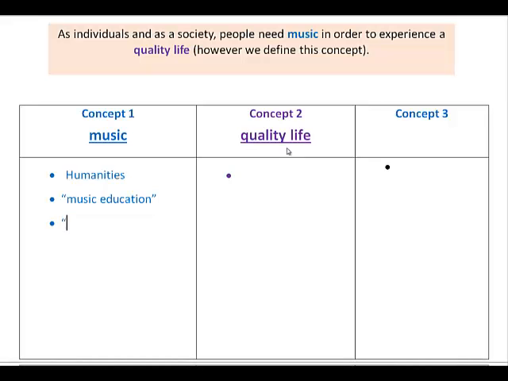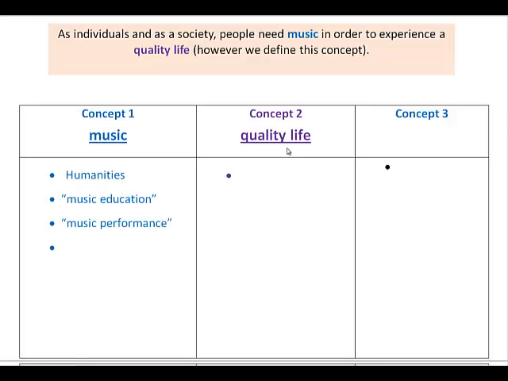Maybe I'm interested in finding research about people who perform music and whether they're happier than people who don't, so maybe music performance and quality of life is a search that I might want to do. And I might want to use narrower terms too. As I was looking at this topic, I noticed that there was a lot of research about people who play the violin. So I might just want to focus on violin players or violin music and whether that contributes to quality of life. So those are some examples of alternate terms that I can use instead of music or in addition to music when I'm doing my searching.